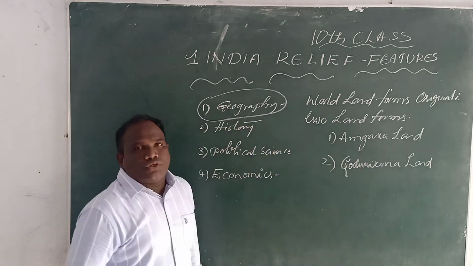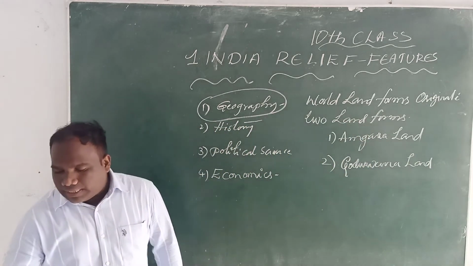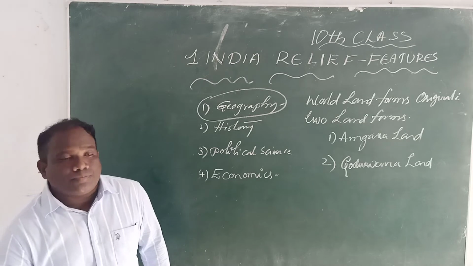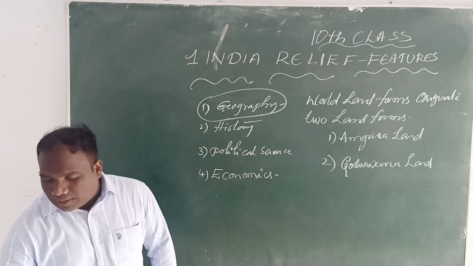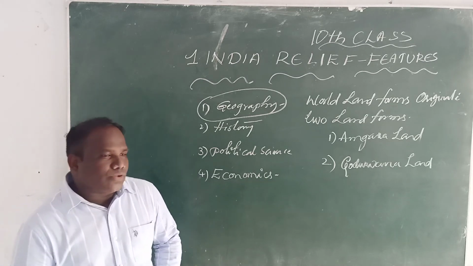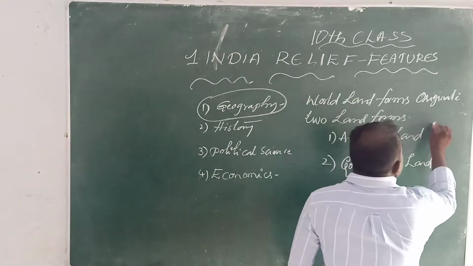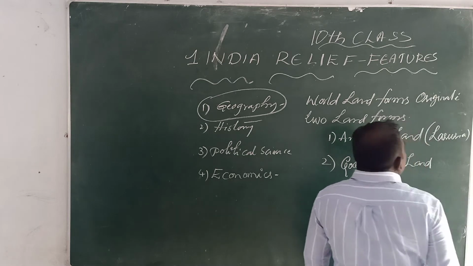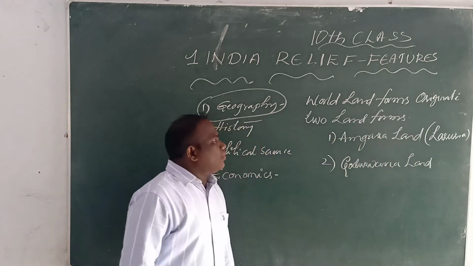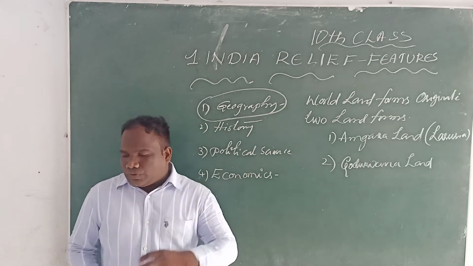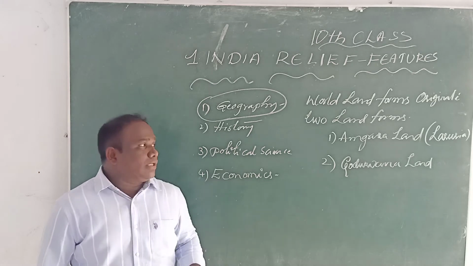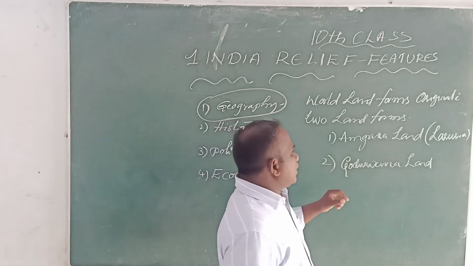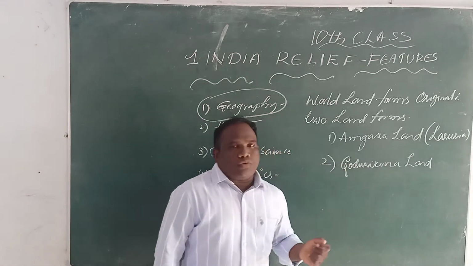How many lands? Two lands. Angara land is also called Laurussia land. The world landforms originated from two great lands: the Angara land, that is the Laurussia land, and the Gondwana land.